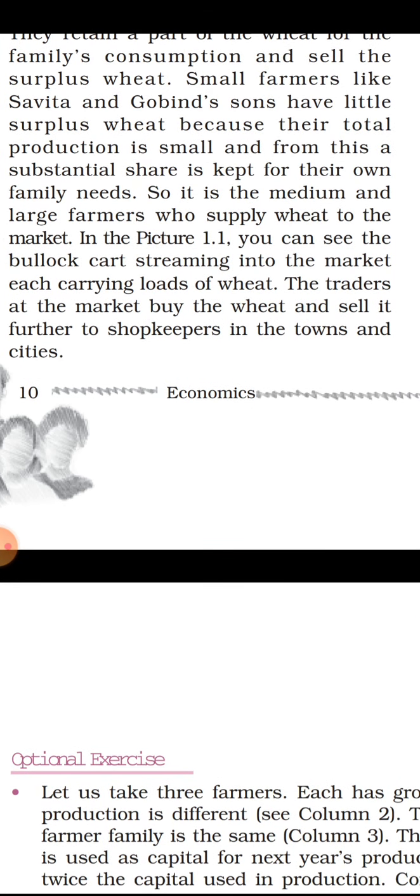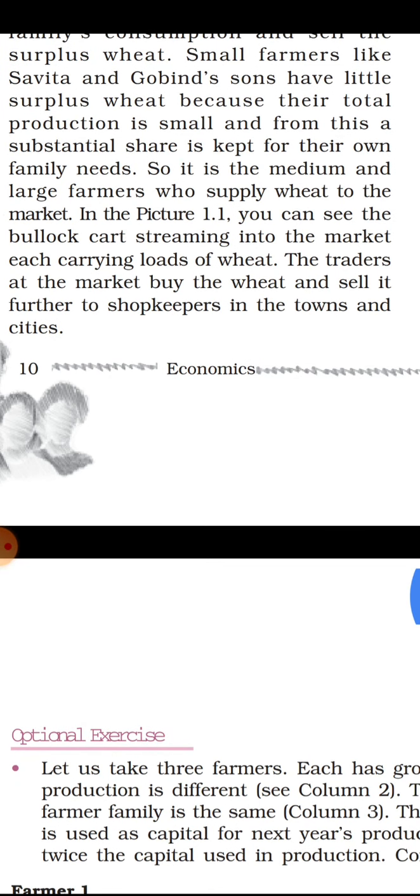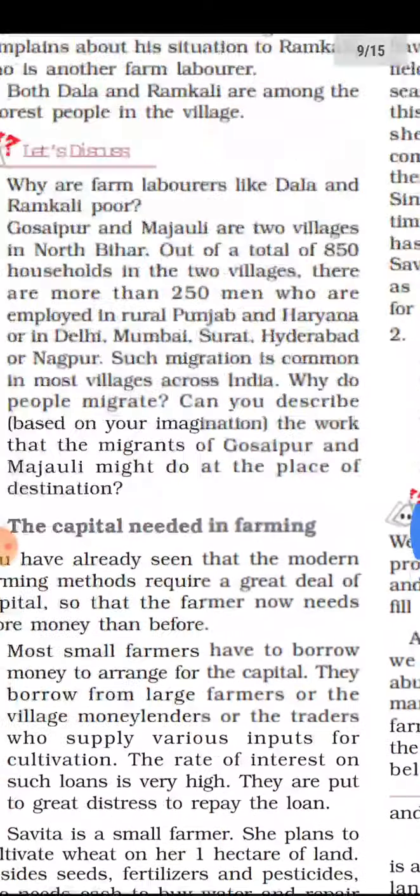In picture 1.1, you can see the bullock carts streaming into the market, each carrying loads of wheat. This figure is given at the start of the chapter. See, this is wheat.